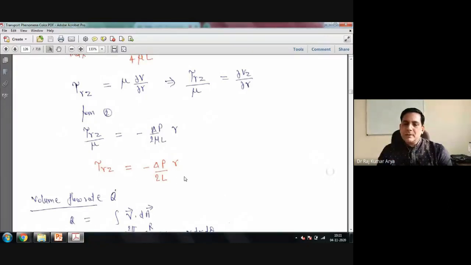So what will come here? You are multiplying by 2 pi RL. So 2 will get cancelled, L will get cancelled, pi remains with R square. Finally you get delta P into pi R square, correct?